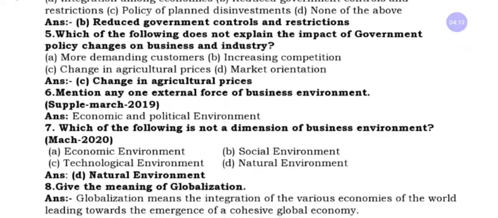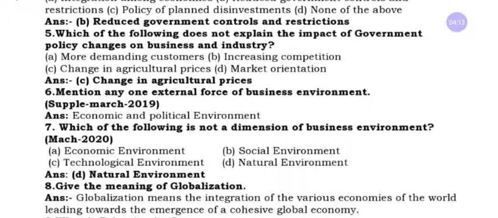And next we have question number 5: which of the following does not explain the impact of government policy changes on the business environment? It will not be affected by government changes in rules and regulation. Option A, more demanding customers. B, increasing competition. C, changes in agriculture prices, market orientation. If the government changes any rules and regulation for agriculture prices, it does not affect.